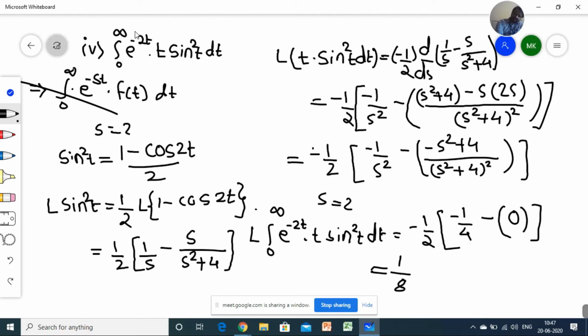We have two important things: one is the definition, and the other is that we cannot take this as positive, it has to be negative. Because if this term is positive, this term is not a representation of the definition, because in the definition it is clearly mentioned e raised to minus st, so it cannot be e raised to st.